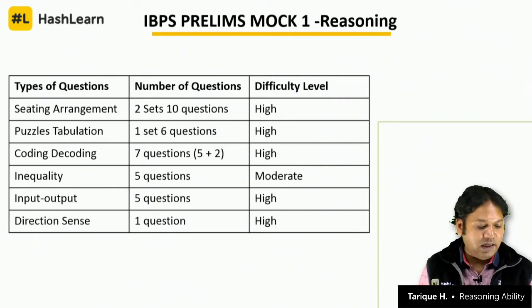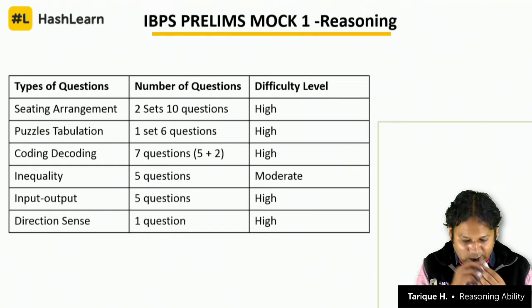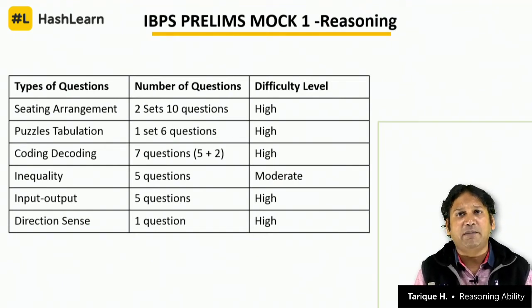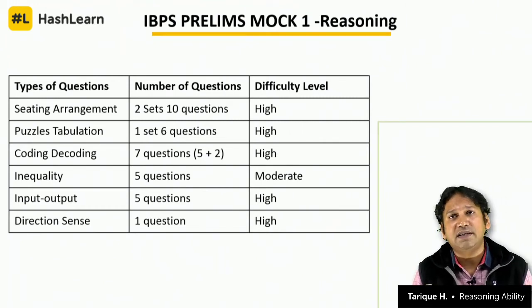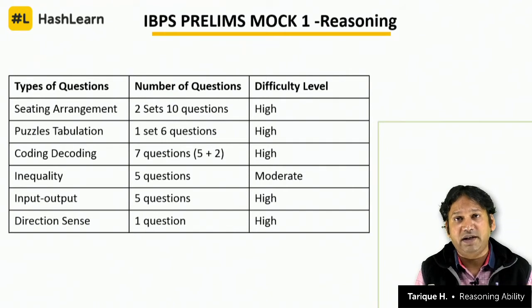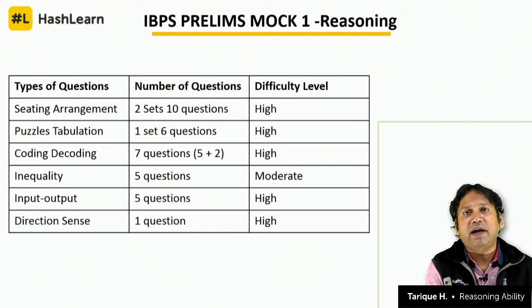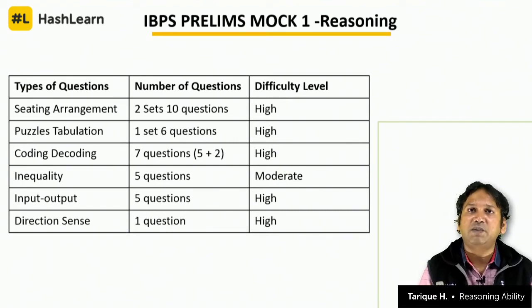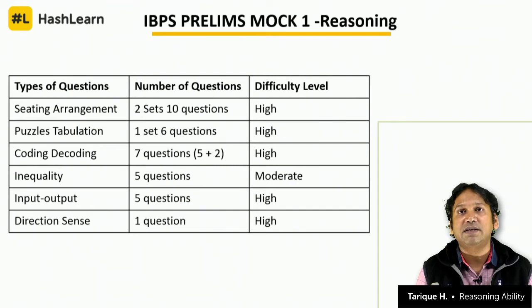10 questions on seating arrangement can be a constant part of your examination. 5 questions of tabulation matching can be a constant part of the examination. These are the 15 questions that we can be certain will definitely come. Also, keeping in mind the trend of the examination right from 2015 onwards, a 5-question set from coding decoding based on sentence coding is more or less a fixed part of the examination. So now we have 20 questions that we can say will definitely be there.